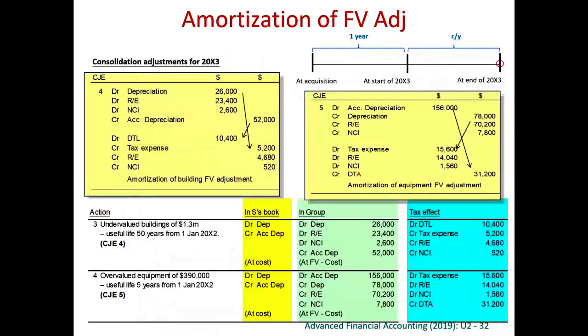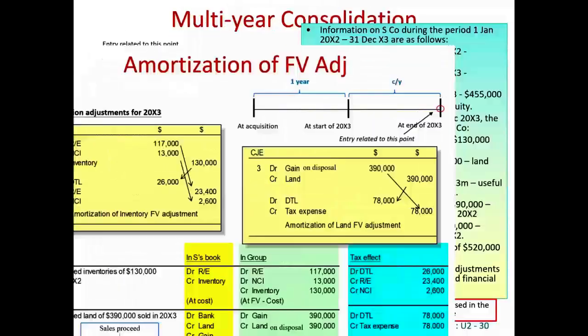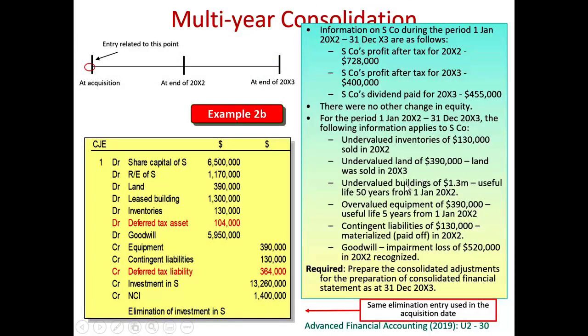After inventory, after land, the third item will be the building. Building is here, right? 1.3 million. So we did not sell this building. So this building will be used over 50 years. Higher value, higher depreciation.